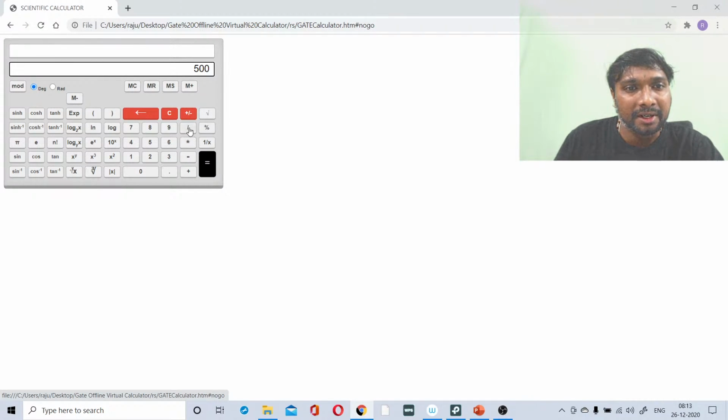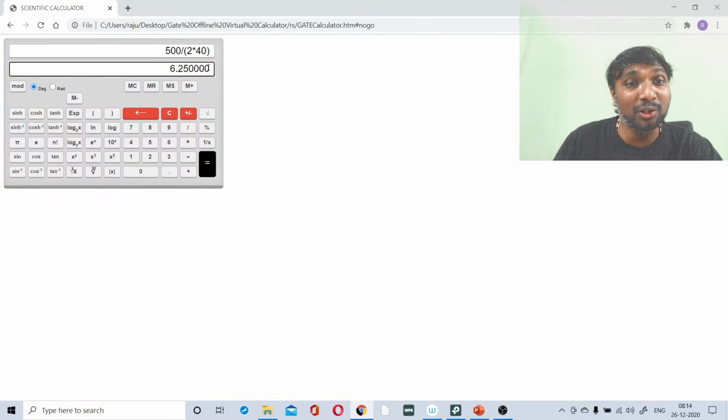500 divided by which one? Divided by open a bracket, because 2 into 40 is there now. In this bracket, 2 multiply 40. Close the bracket, right? So 500 divided by 2 into 40. At a time we are getting the answer 6.25 centimeter.